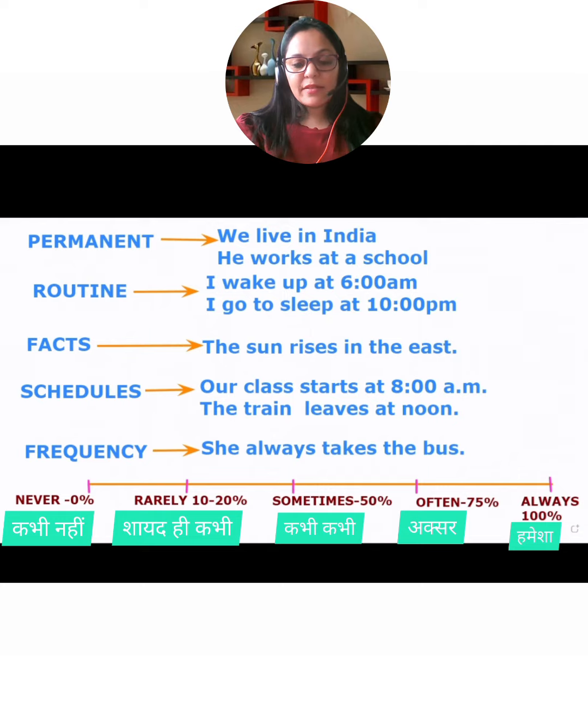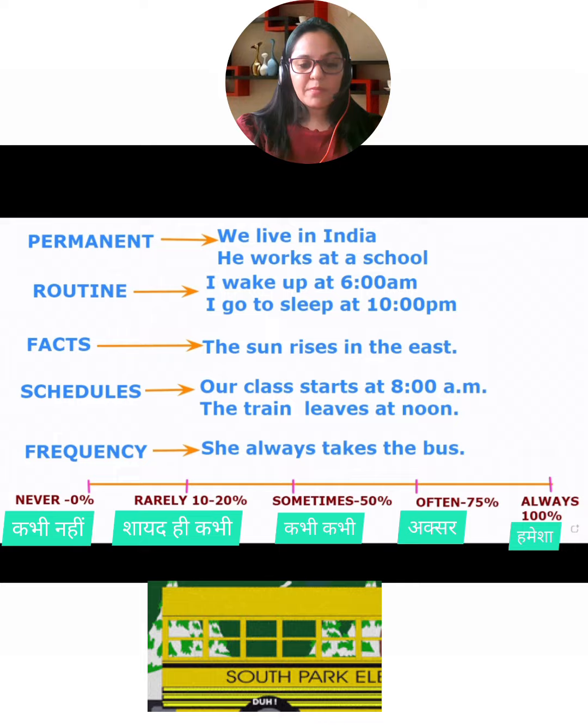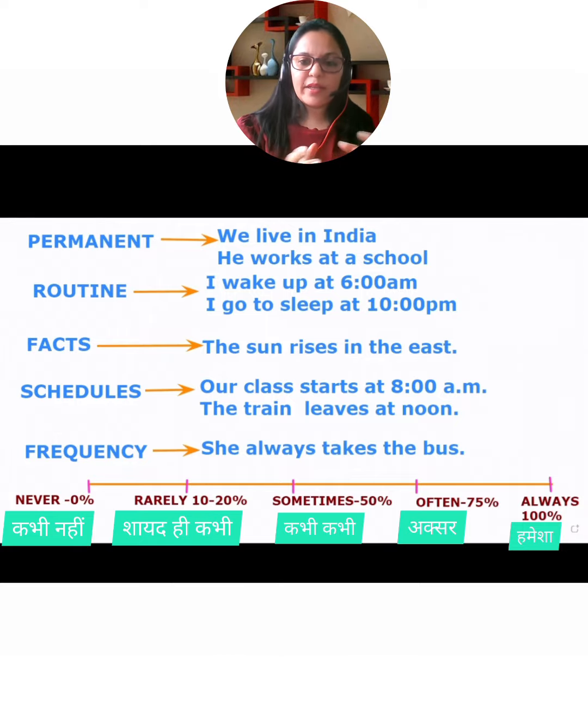So always means which we do always, daily, that is 100%. Okay. Never means 0%, we never do, right? For example, I never take the bus, or she never takes the bus. Or we could say that she sometimes takes the bus. So what do you mean by sometimes? By sometimes you mean you take the bus 50%. Sometimes you take, sometimes you don't take. For example, 3 days you go by bus and 3 days you don't go by bus.